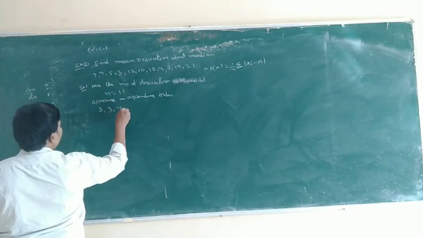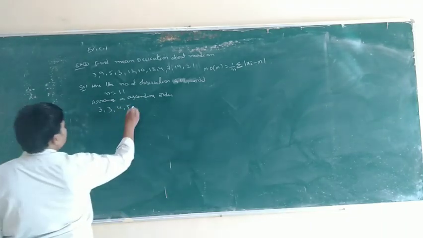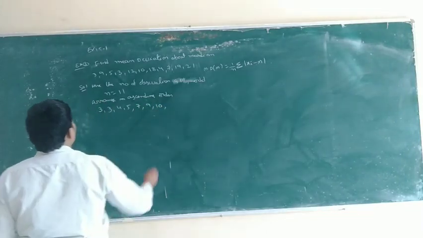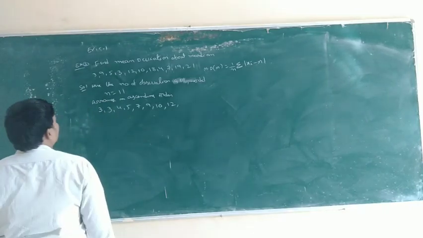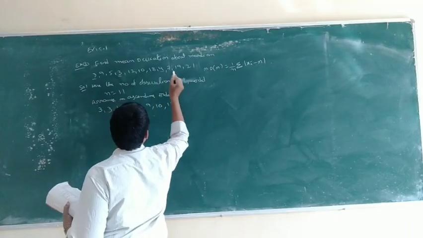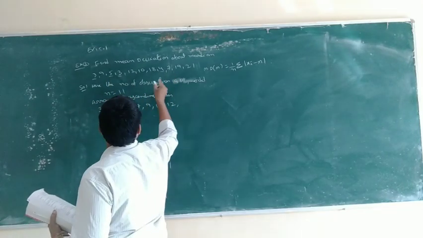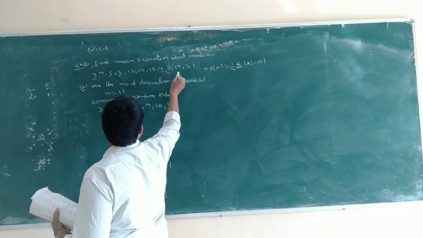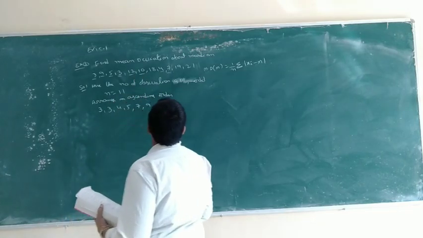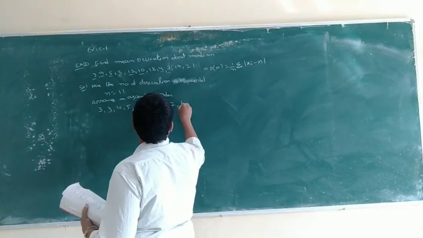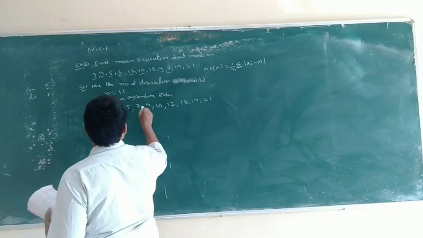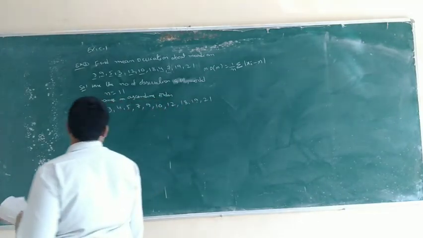After that 4, 5, 7, 9, 10, 12, 18, 19, 21. That is 1, 2, 3, 4, 5, 6, 7, 8, 9, 10, 11 in ascending order.